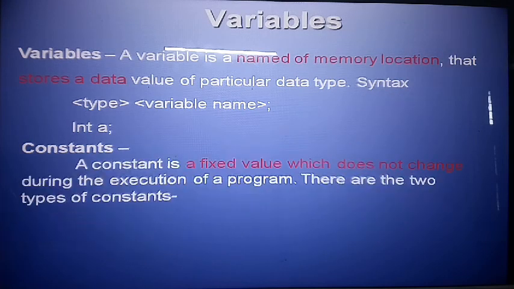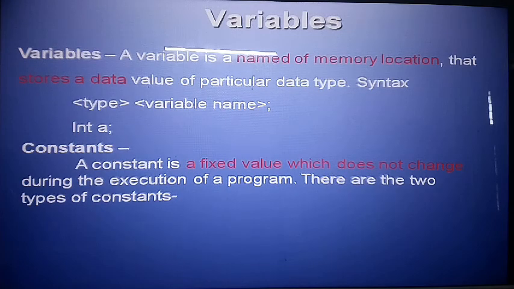a. Now constant. A constant is a fixed value which does not change during the execution of a program. It means if you give any value to a variable, this is a fixed value. I can't change it.